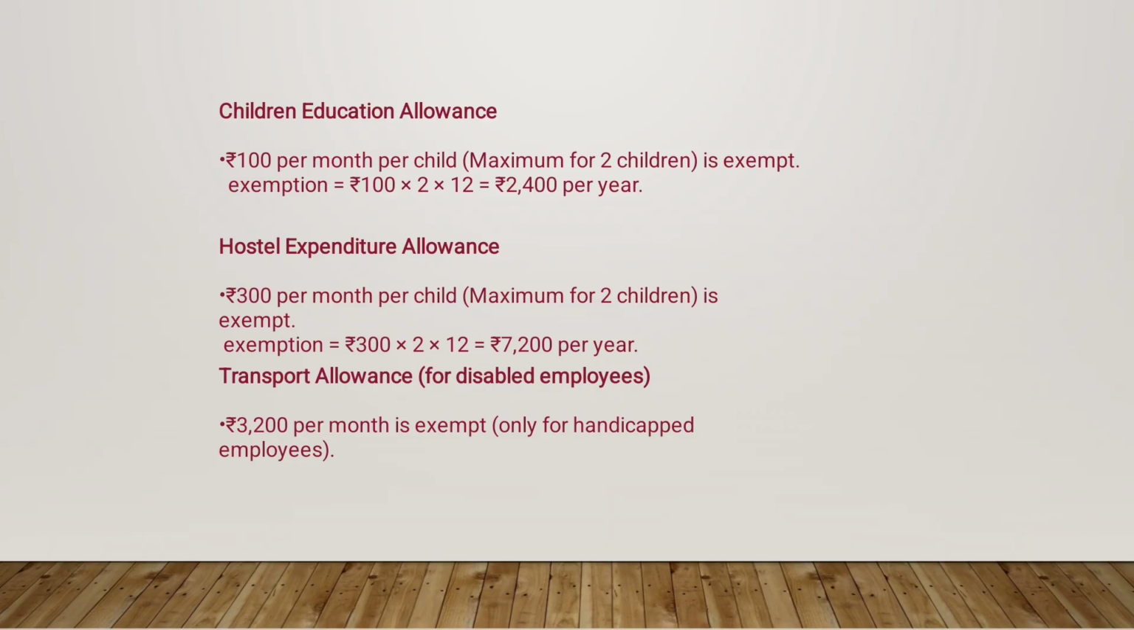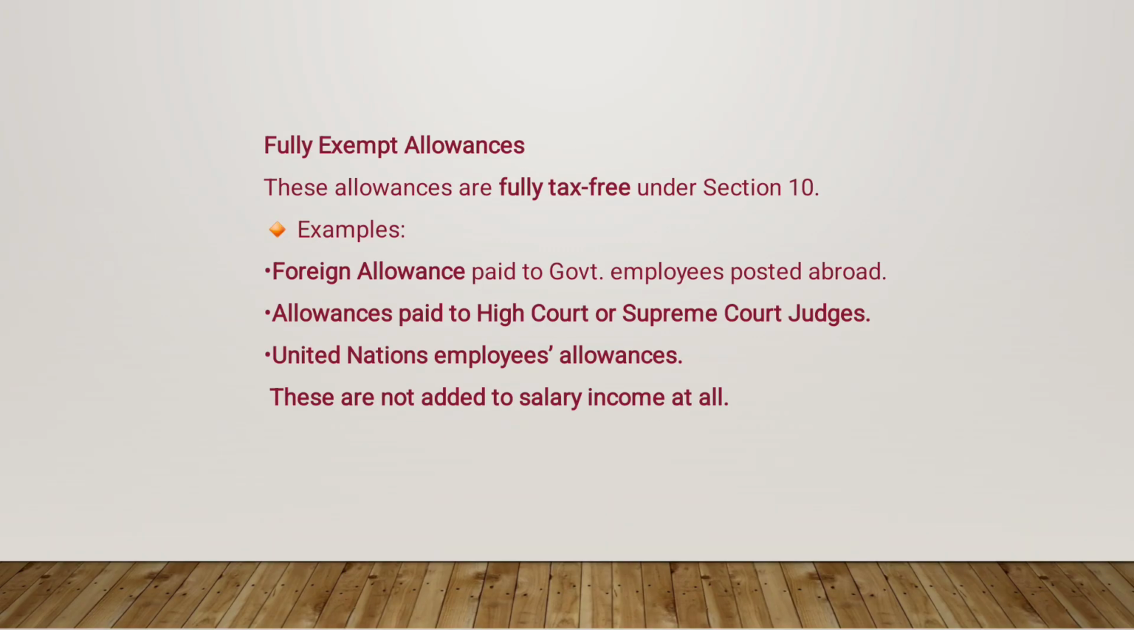exemption. Then transport allowance, it is provided for disabled employees particularly. Rupees 3,200 per month is allowed. Only the limits specified are exempt. The rest of the amount is taxable.